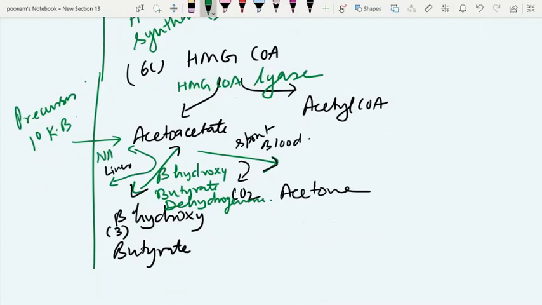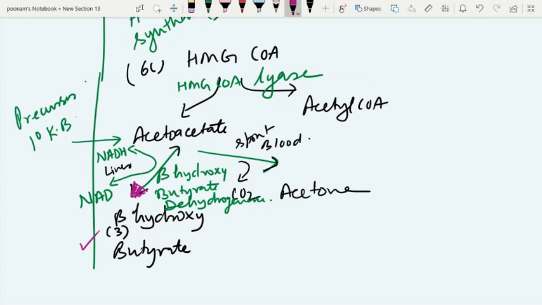For example, when acetoacetate is converted to beta hydroxybutyrate, NADH is required and is converted to NAD. If the reverse reaction is followed, beta hydroxybutyrate is dehydrogenated, where hydrogen is taken up by NAD and forms NADH. You should know the direction of equilibrium of this reaction is towards the formation of beta hydroxybutyrate because of continuous consumption of this compound once it comes to the blood.